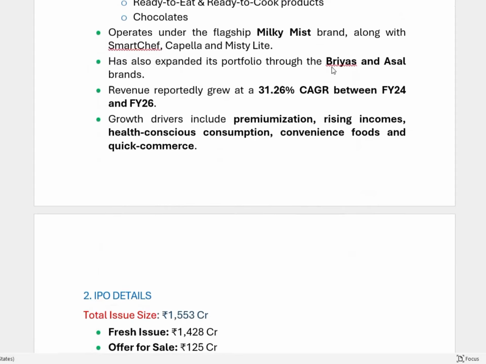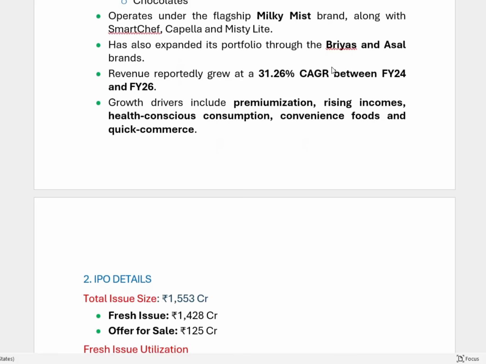Operates under the flagship Milk Mist brand, along with Smart Chef, Capella and Misty Life. Has also expanded its portfolio through the Brios and Asahi brands.